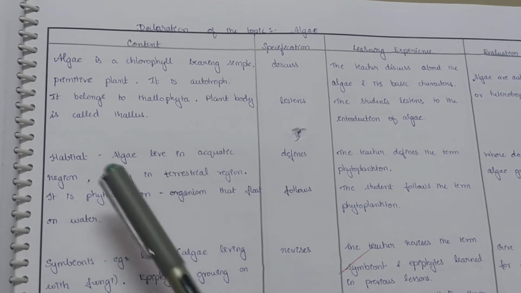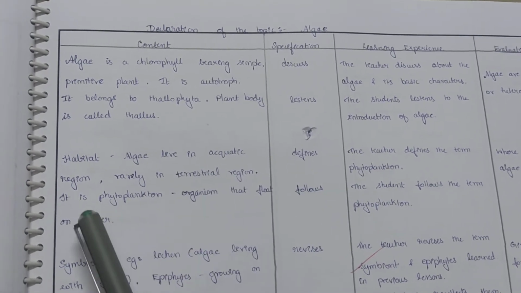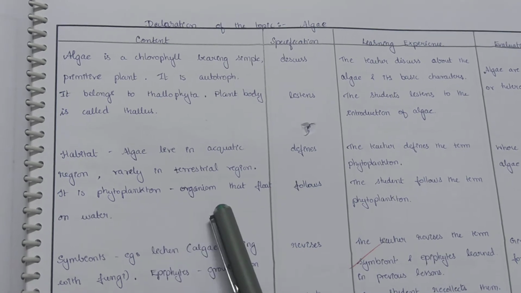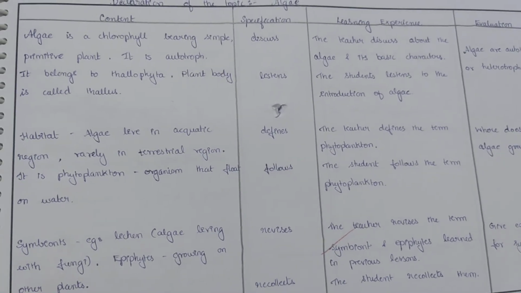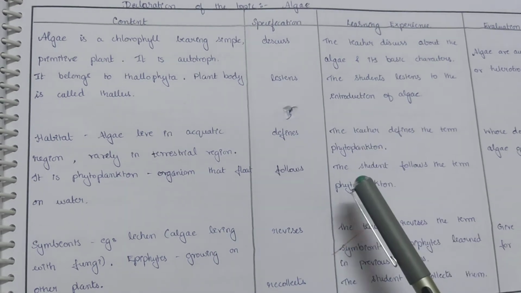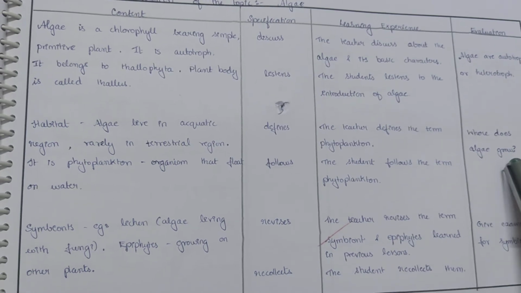Next content: habitat. Algae live in aquatic regions, rarely in terrestrial regions. It is phytoplankton, that is, organisms that float on water. Defines: the teacher defines the term phytoplankton. The student follows the term phytoplankton. Where does algae grow?